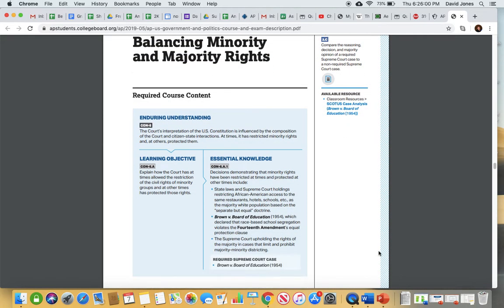312, balancing minority versus majority rights. Obviously, we saw that with separate but equal. That was a big part of the Plessy case and the Brown versus Board of Education case. We also look at this in the instance of gerrymandering. The court has ruled that racial gerrymandering is unconstitutional.